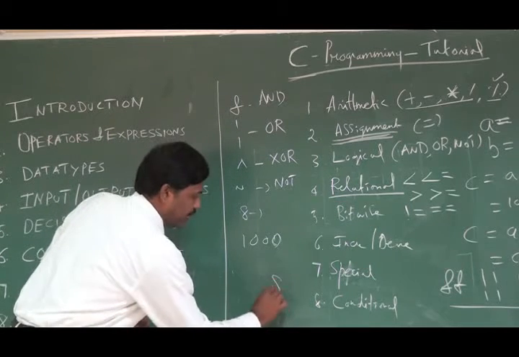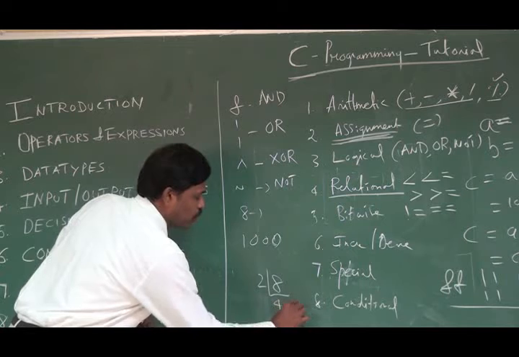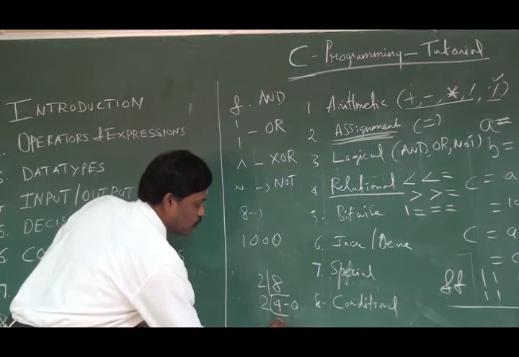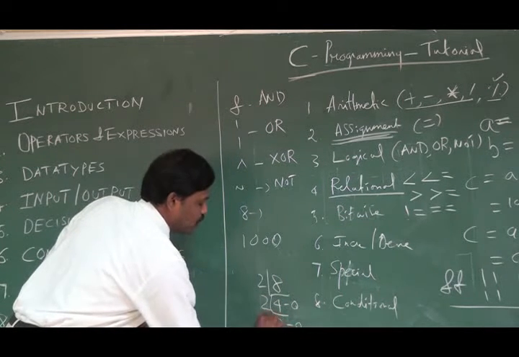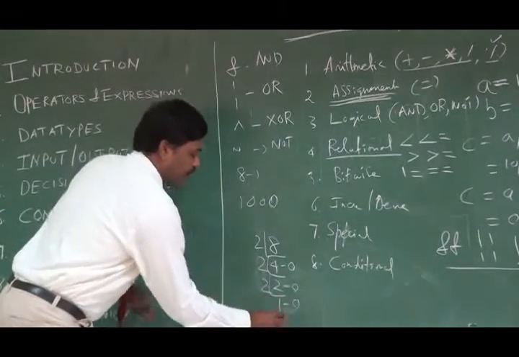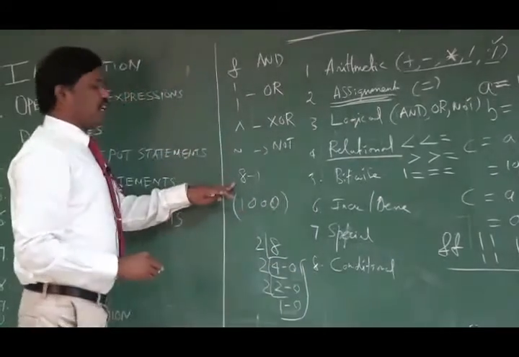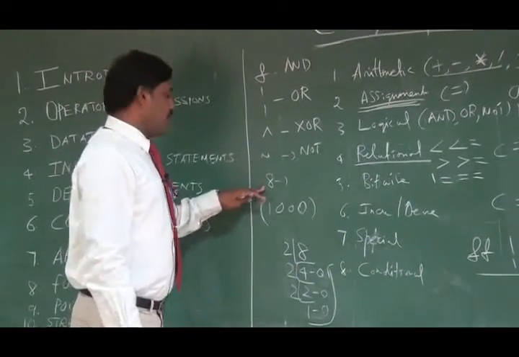It's very simple: take 8 and divide it by 2. 4 2s are 8, remainder 0. Once again, 2 2s are 4, remainder 0. Once again, 1 2 is 2, remainder 0. This value is less than 2, so stop over here. You start writing from bottom to top. So that is the binary equivalent of the given decimal number 8.